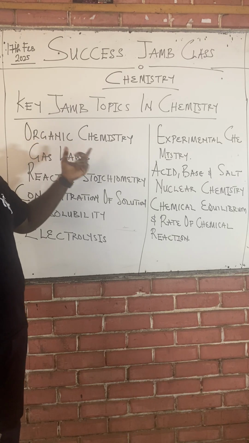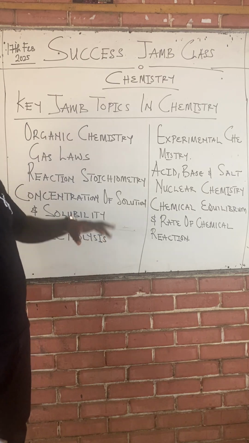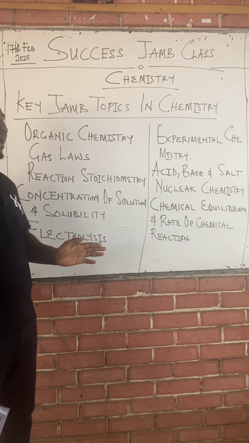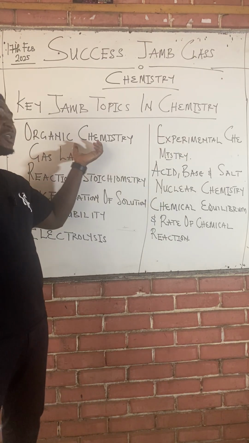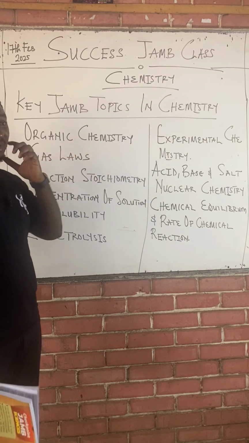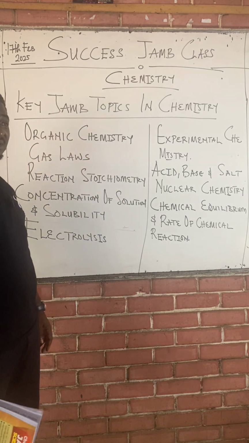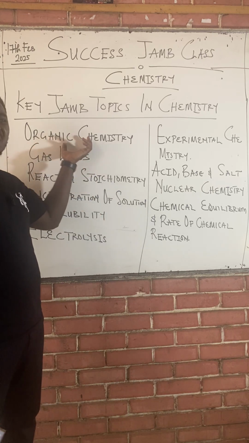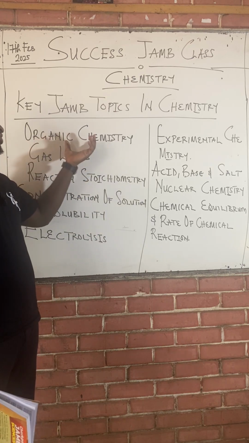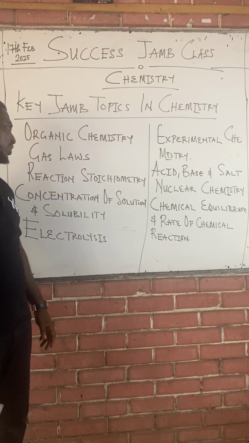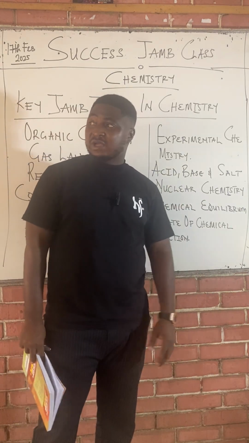And organic chemistry is, in fact, half of chemistry. Because if you're looking at chemistry as a whole, we have organic and inorganic chemistry. Every other thing you're treating in chemistry is inorganic. So when you mention organic chemistry, it is a broad topic on its own. You look at cracking that happens in organic compounds, octane number, octane rating of organic compounds and all that. We look at a lot of things under organic chemistry. Then you have nuclear chemistry, which is another aspect of chemistry that you will look at.